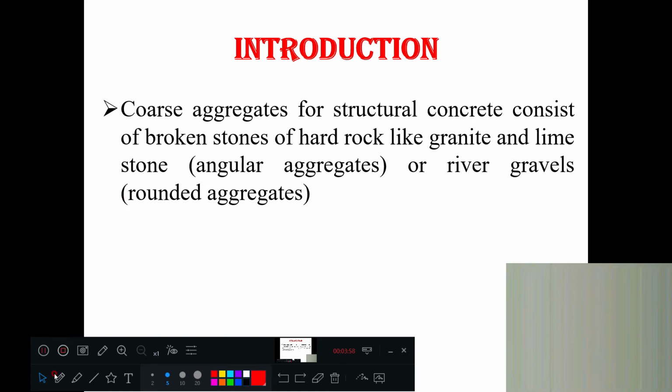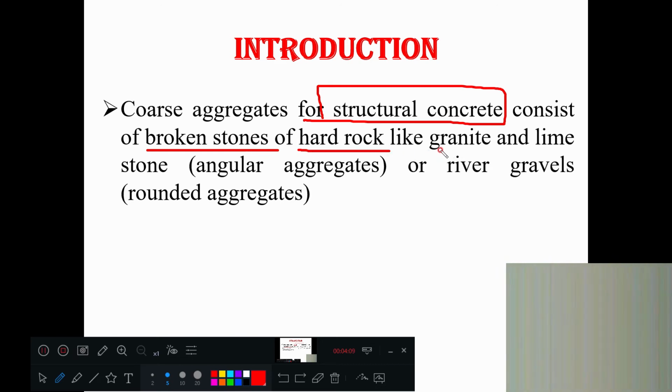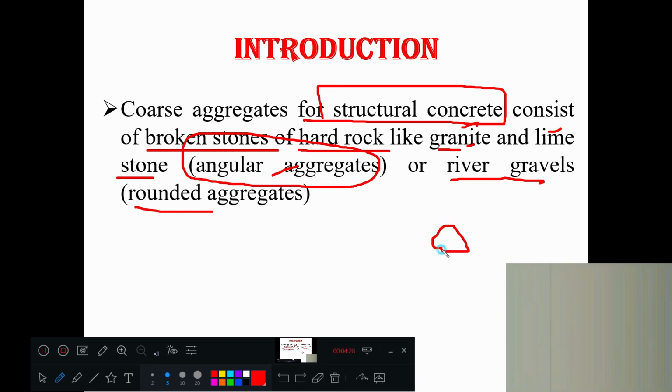Now, coarse aggregates for structural concrete, meaning for construction of roads, building works, etc., consist of broken stones of hard rock such as granite and limestone. From granite and limestone, by breaking the rock, we get angular aggregates. From the river beds we get rounded aggregates, which are of proper round shape.